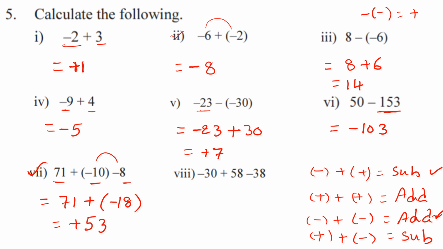Okay, look at that. Now here also they gave two negative integers, right? That is minus 30 and minus 38. First we should add those two negatives. Minus 30 and minus 38, that is minus 68, and the remaining integer is plus 58. Now this is negative and this is positive. Which is more here? Negatives are more, 68 is more. That's why the answer will come in negative. So 68 minus 58, that is 10. So the answer is minus 10. Okay, children. Right.